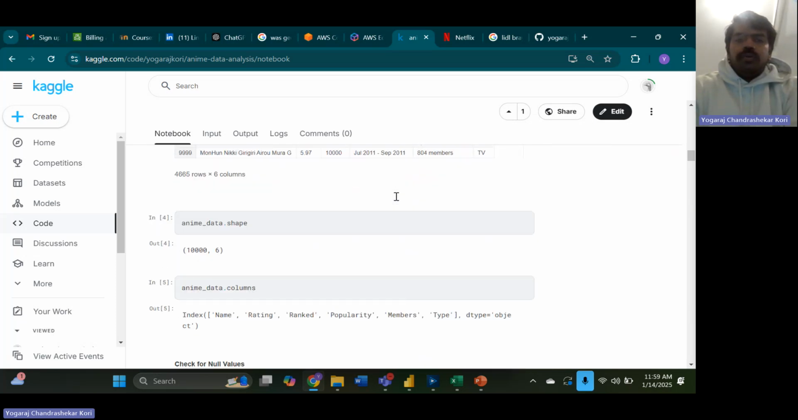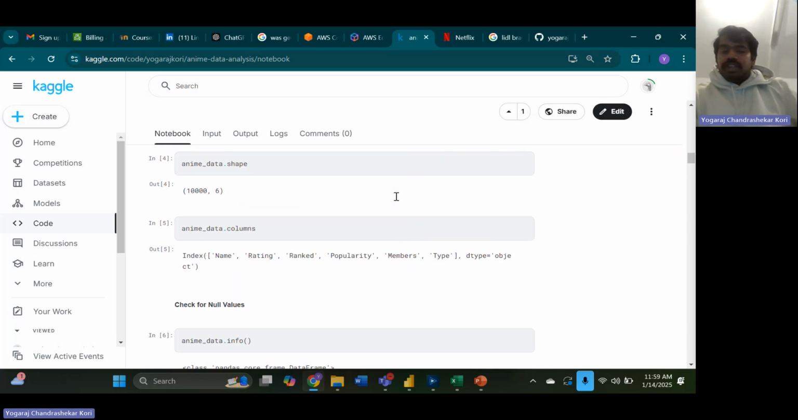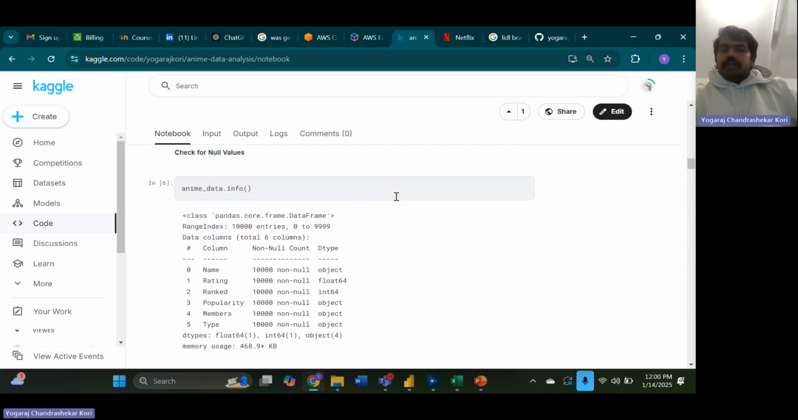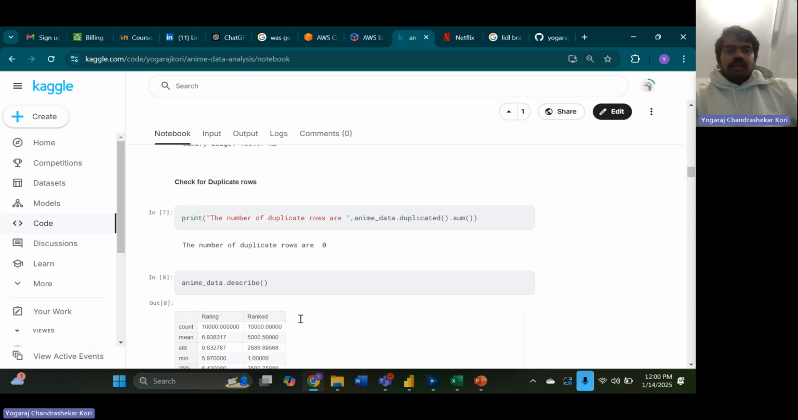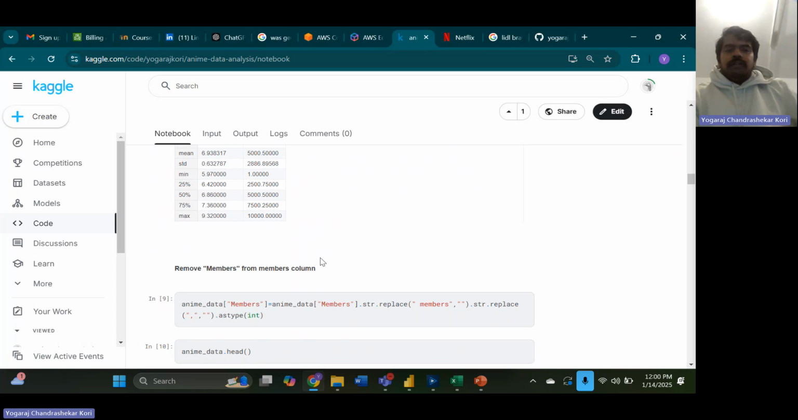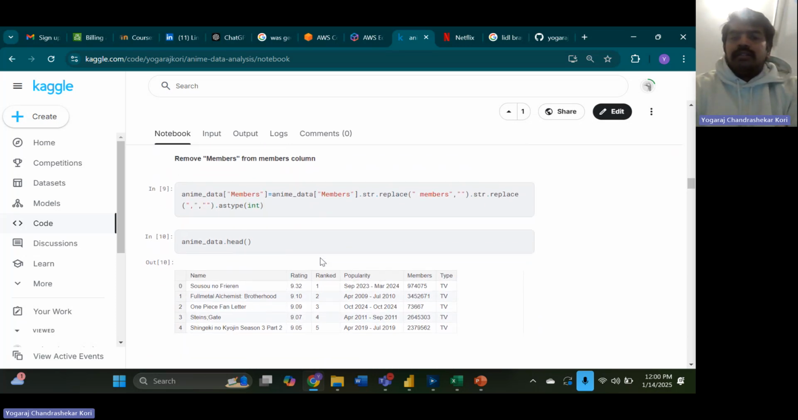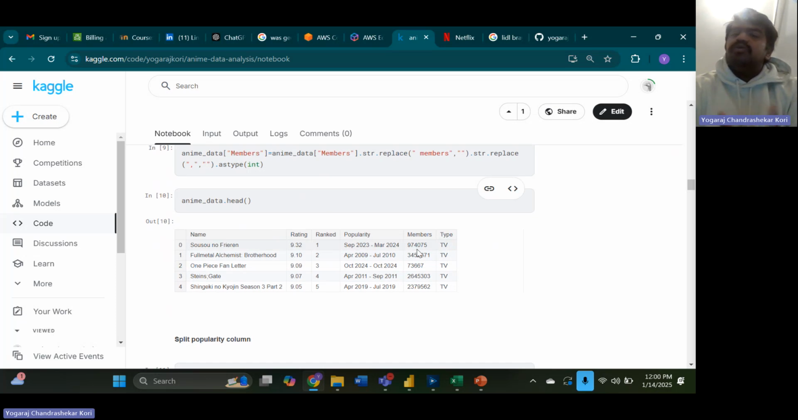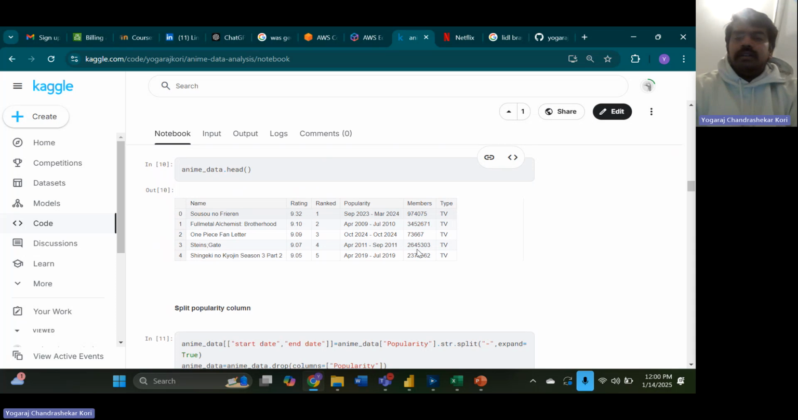So here you go. What we're trying to do is explore the data: what columns we have, what the shape of the data set is, and whether there are any null values. Apparently there are no null values in this project, which is good for us. Then we're going to see the standard deviation, mean, and median. Then we're going to replace the word members as well as the commas in the members values. We only want the integer type, which we can easily do analysis on.